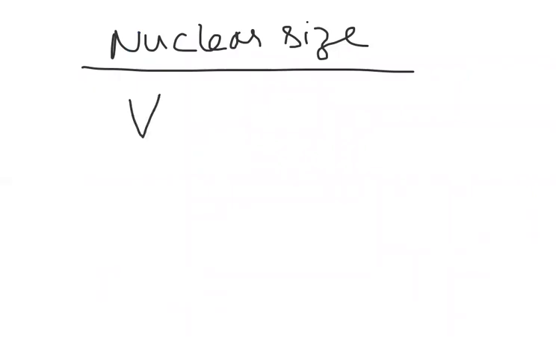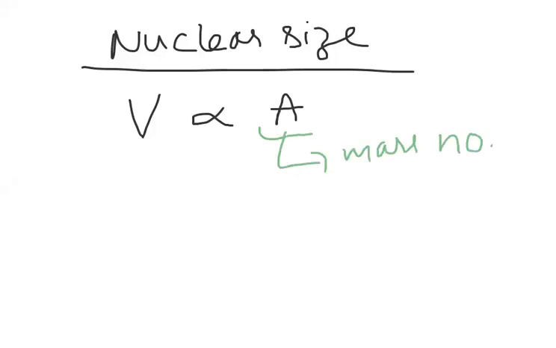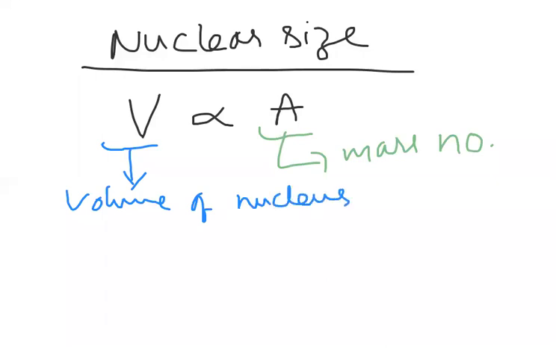I am writing here that volume is directly proportional to mass number, where A is the mass number and V is the volume of the nucleus. Because mass number more means more protons and neutrons, obviously the volume must be more. So the volume of the nucleus is directly proportional to mass number.